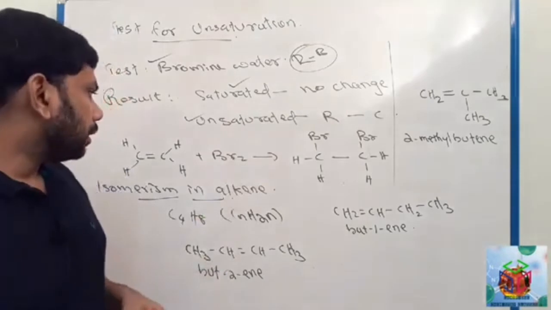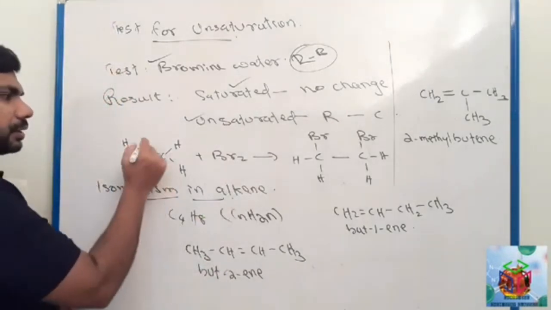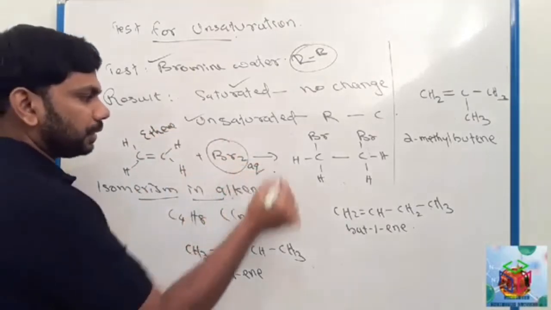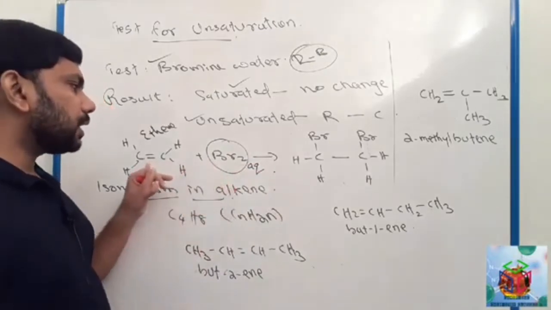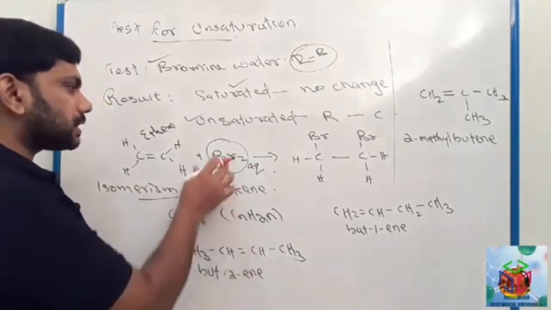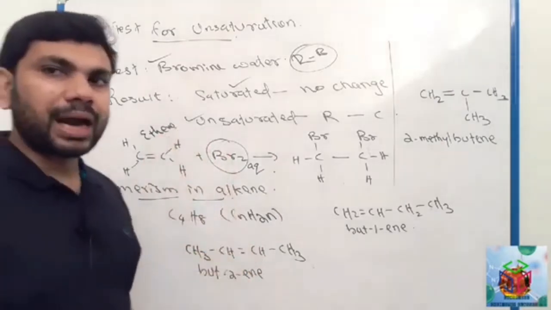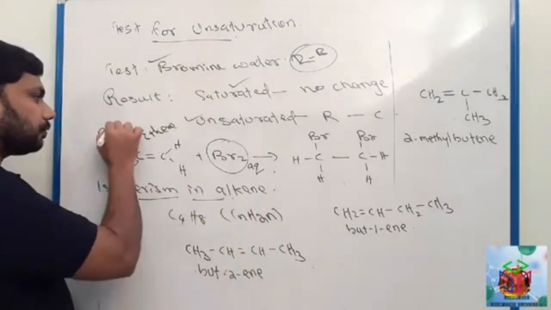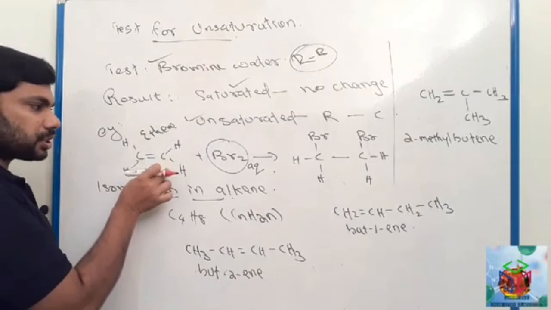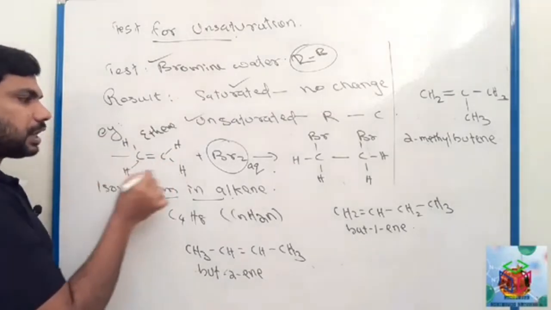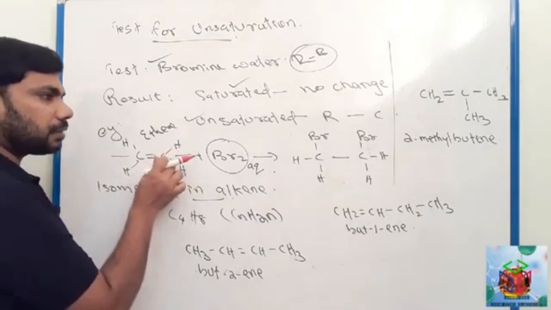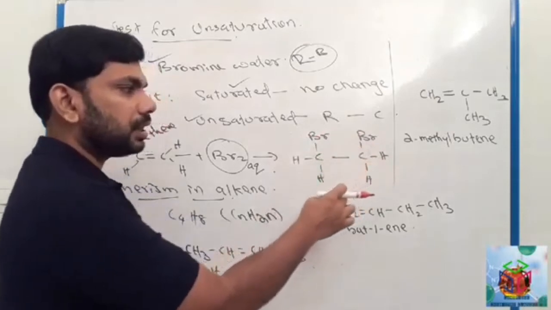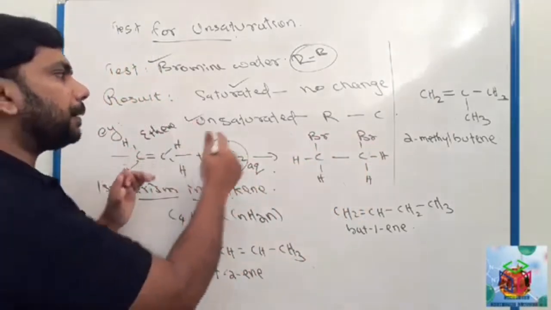Clear? Look here, this is an unsaturated compound. This is ethene. Ethene will react with Br2, the aqueous bromine. Okay, this is an addition reaction. We learned addition reaction before, and this is also another example. This is unsaturated, so one of the bromine comes to this carbon, another bromine comes to this carbon. Now it changed to CH2Br, single bond, CH2Br. So this is the chemical reaction happening over here.